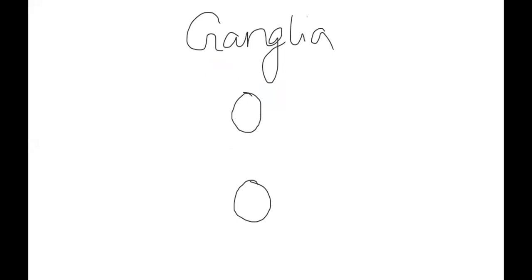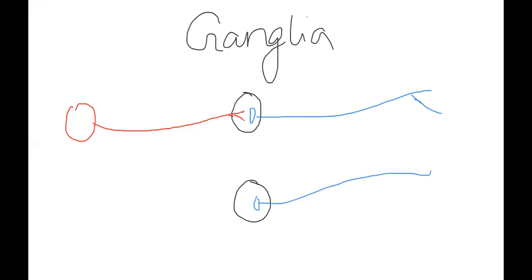So let me draw two nerve fibers here for you. I have drawn a ganglia and I am going to draw two nerve fibers. Here, this is another nerve fiber. Okay, so here also it is the same, however many I may draw, it is going to be the same.